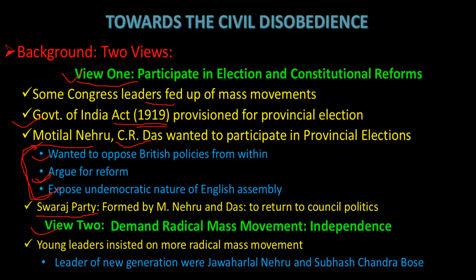They did not leave Congress. They were members of the Congress, but they made another party, and the name of that party was Swaraj Party. Main founders: Motilal Nehru and Chittaranjan Das. They wanted to return to council politics, because after non-cooperation, Congress had completely stopped council politics. Now these people wanted to come back to the council politics.